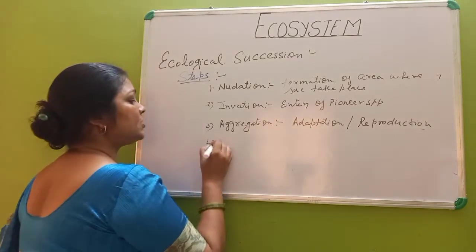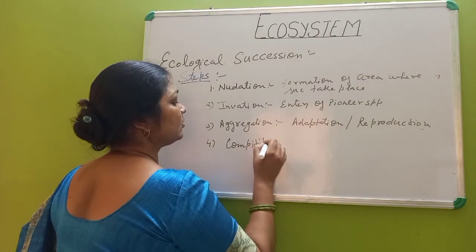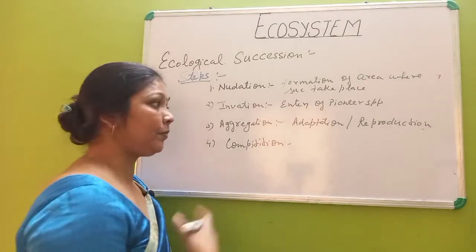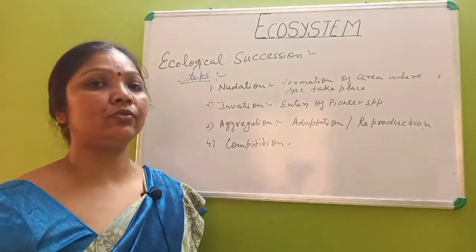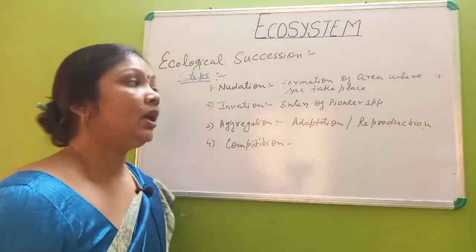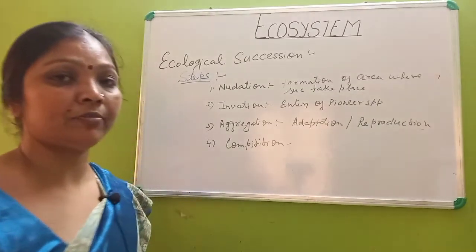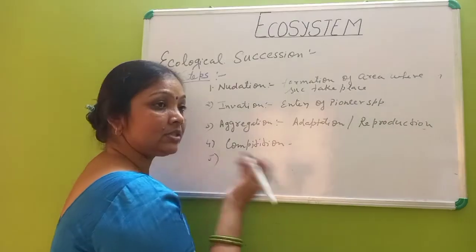The fourth step is competition. When the population increases, then the competition increases for food, space, etc. So that will be the competition. Now, when these things happen, the death of organisms takes place, the formation of new components takes place, then what happens next?